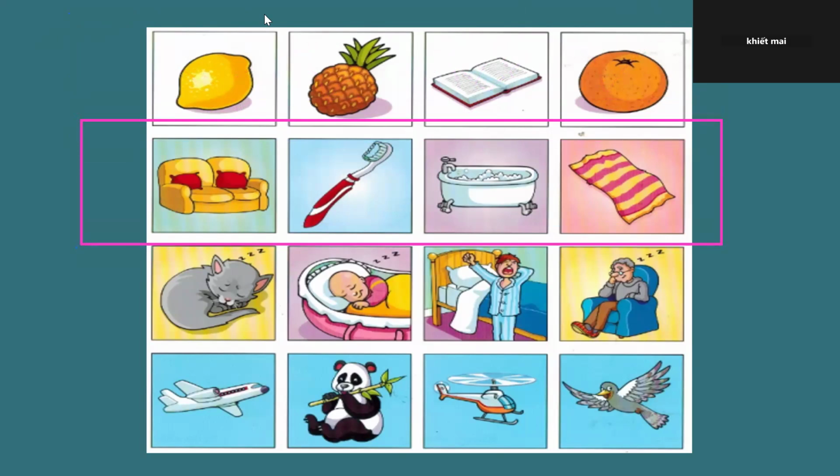In picture one is a chair. Picture two is a toothbrush. Picture three is a bath. Picture four is a router. But in picture one, this is a chair in the bathroom.